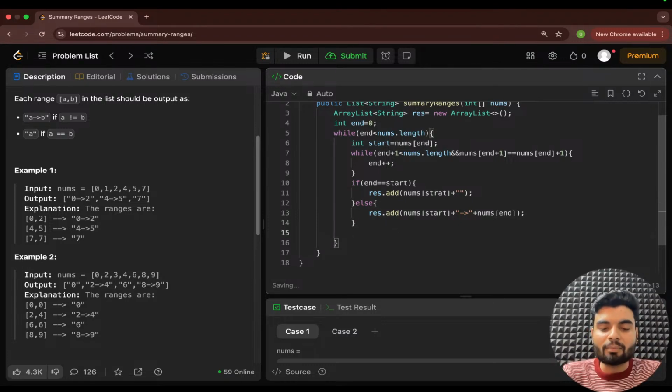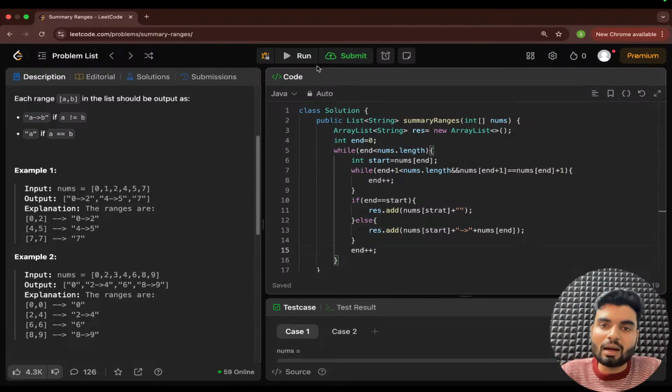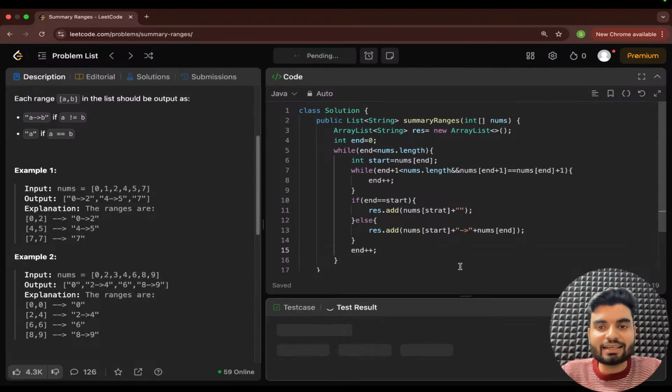And every time we need to iterate, and now we are using our end pointer to iterate the whole array. That's why end plus plus. Right? If somebody needs a diagram, then please tell me, I'll give it to you. And if that is clear, then very nice.